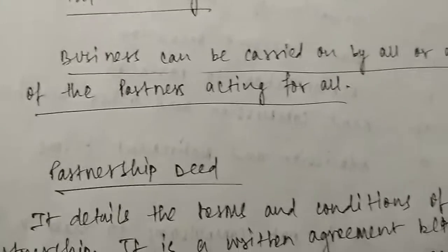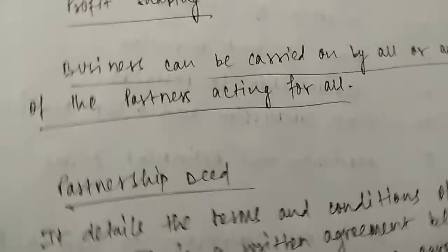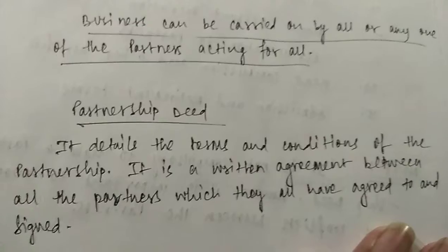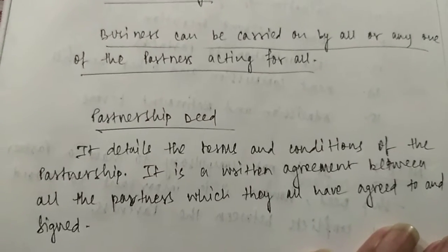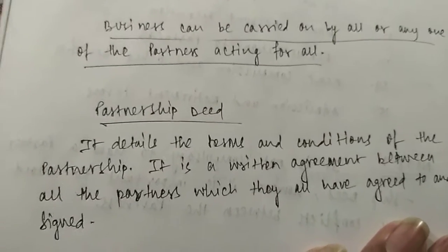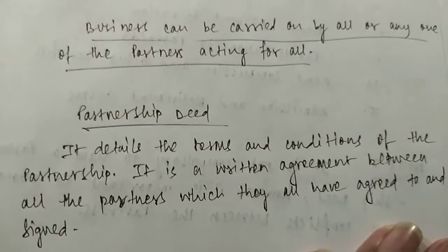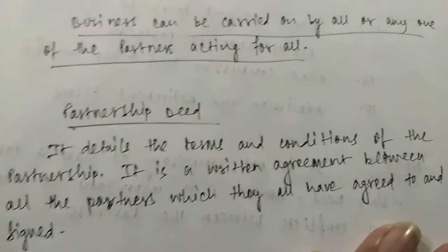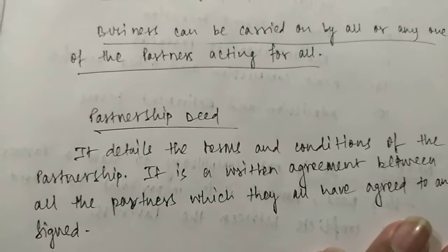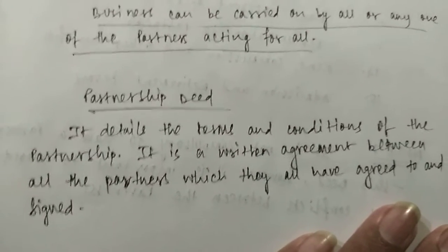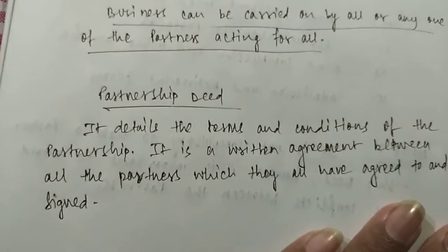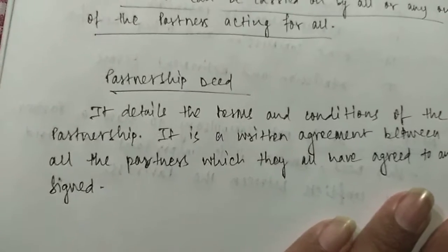Next is partnership deed. What do you mean by partnership deed? It details the terms and conditions of the partnership. It is a written agreement between all the partners which they all have agreed to and signed. Partnership deed is the agreement between all the partners. If they have made a written agreement, it will be called a partnership deed, in which all the terms and conditions of the partnership are written. All the partners have agreed to that and also signed such partnership deed.